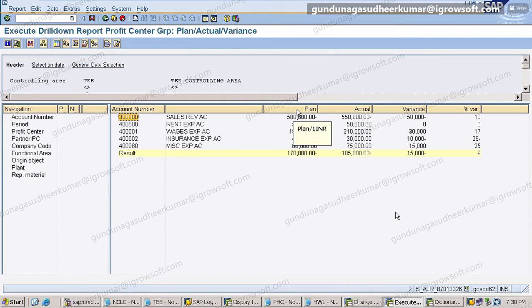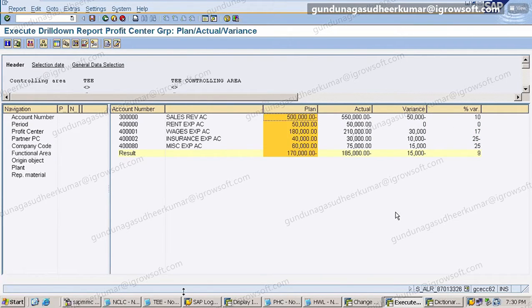Okay, so here if you observe, this is the plan data. What is my plan? Plan, actual, variance. Variance is the difference, in percentage.